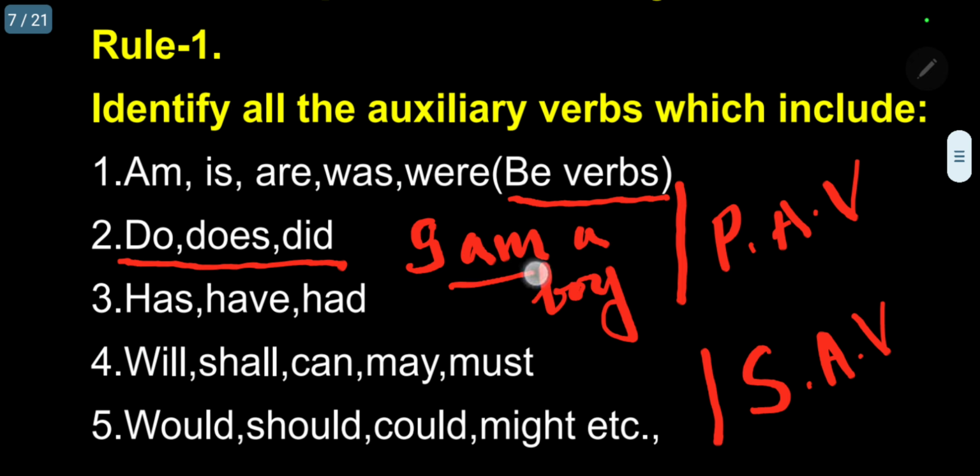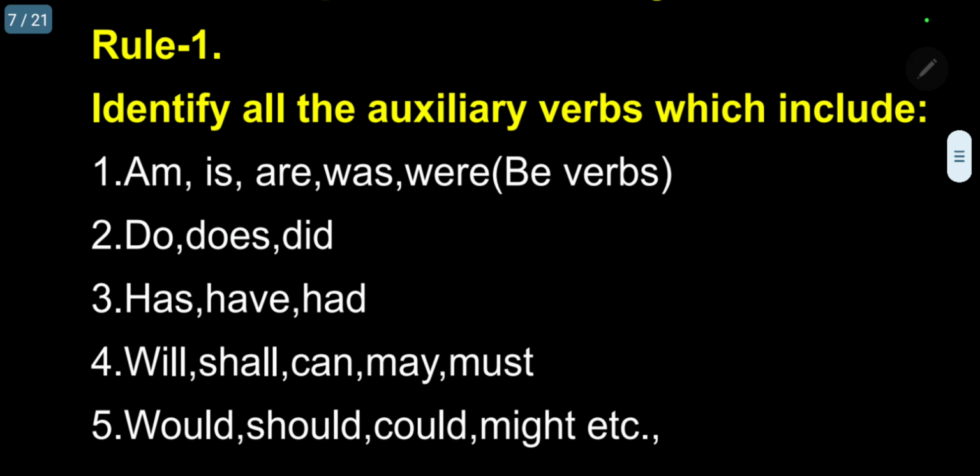So here, am is used as a main verb. Kindly follow. It is coming as a main verb. But in some cases, there will be a main verb, and this auxiliary verb will be acting as the auxiliary verb or the helping verb.